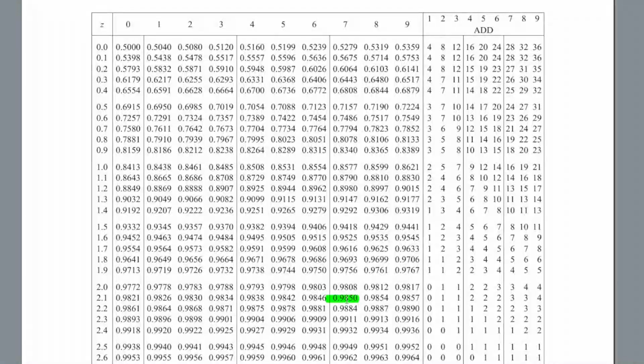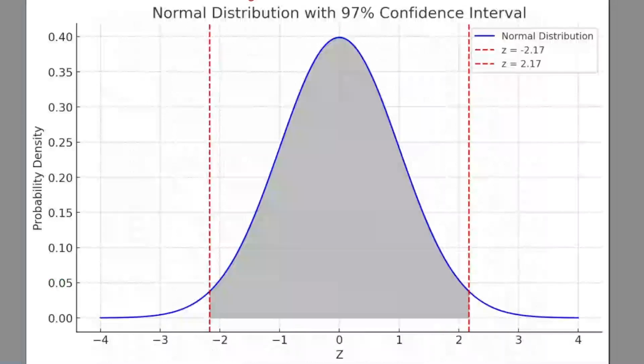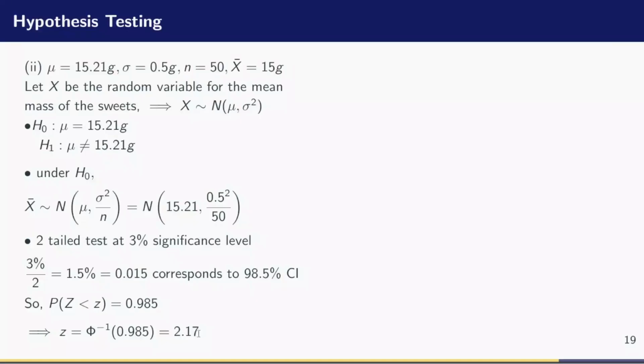So what is the Z score? The Z score is 2.17. So I have 2.17. So that is the Z score. So even on this figure, you see that the Z score is 2.17. So that is why you are going to have 2.17.